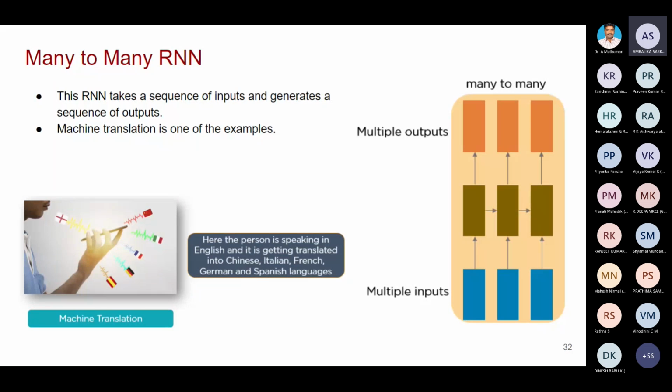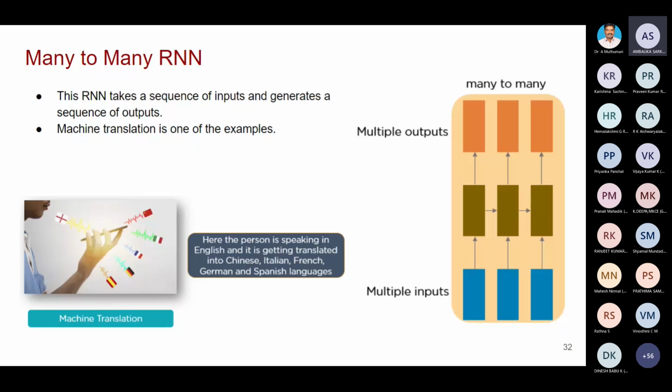So for example, I'm speaking in English. Then it is a sequence of data. That sequence of data is given to multiple inputs that must be converted into another sequence, another language.